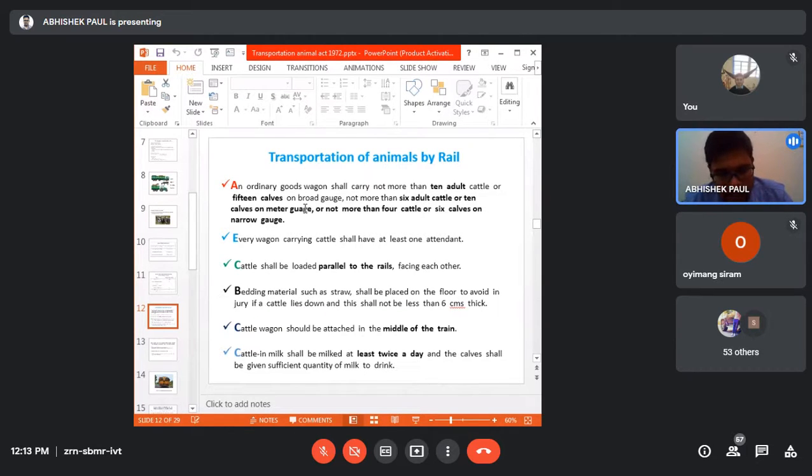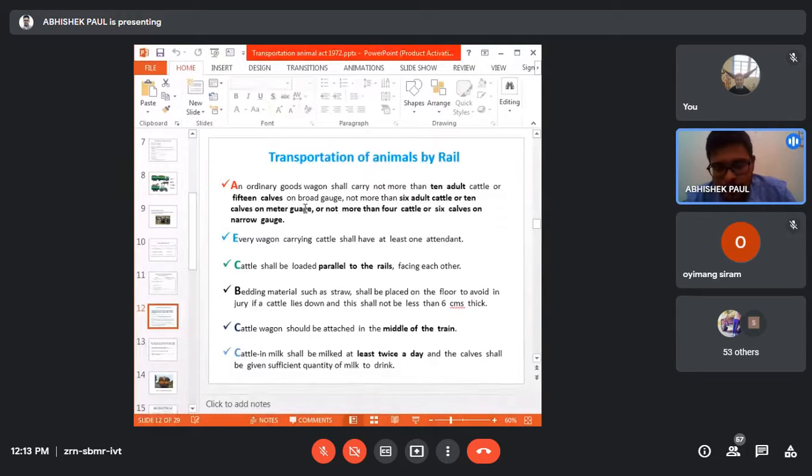And the last one is the arrangement of the wagon. The cattle wagon should be attached in the middle of the train. I already highlighted that point in the last class also. If you see the rail, it is very long, so the wagon should be attached in the middle of the train to prevent jerking and to provide better balance to the animal.